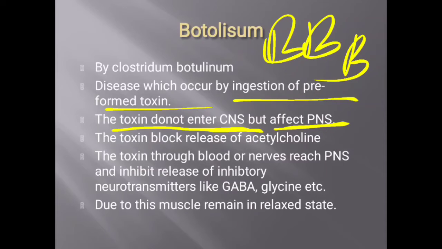To be specific, they affect the parasympathetic system, whose nerves secrete the neurotransmitter acetylcholine. This acetylcholine mainly acts in the contraction and relaxation of muscle, and it is responsible for the contraction of muscle.